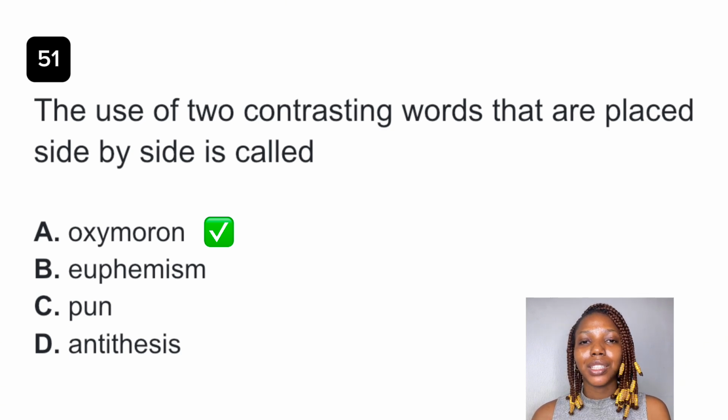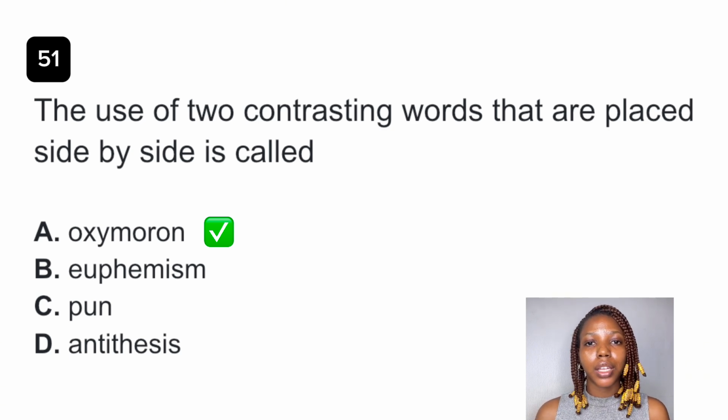Option C, pun is a play on words. Option D, antithesis. Antithesis is contrasting ideas, for example, two ideas in the same structure. An example of antithesis is many are called, but few are chosen. Many are called, but few are chosen. So you can see a similar structure.